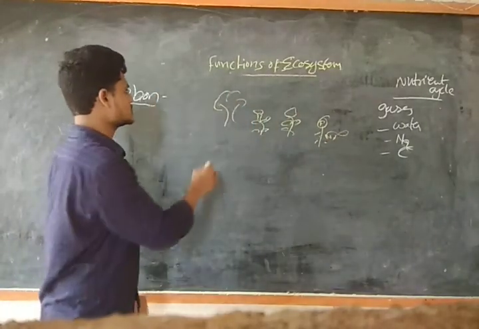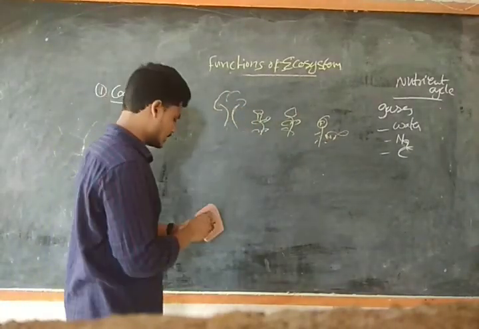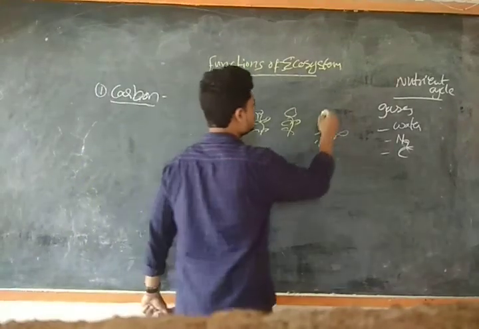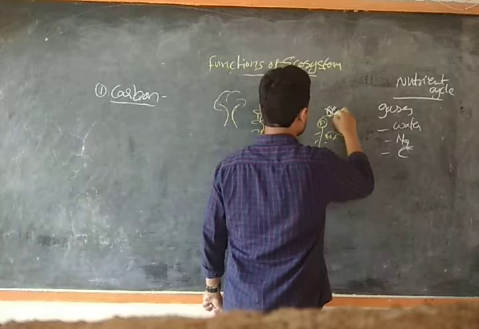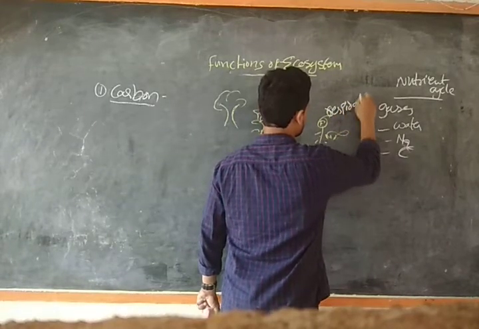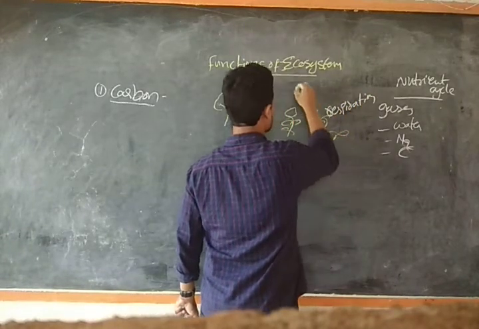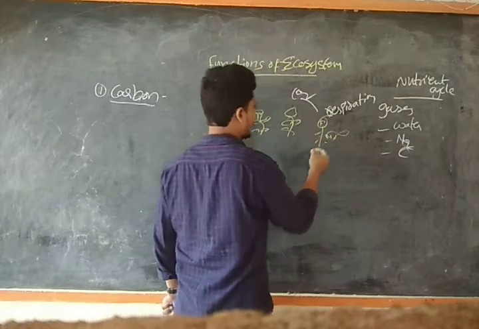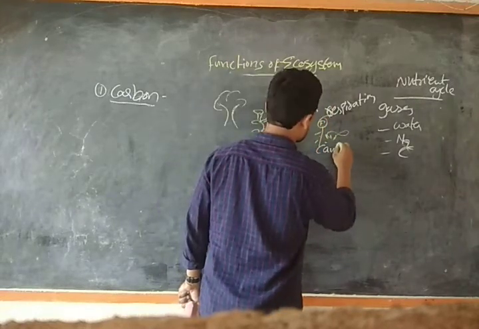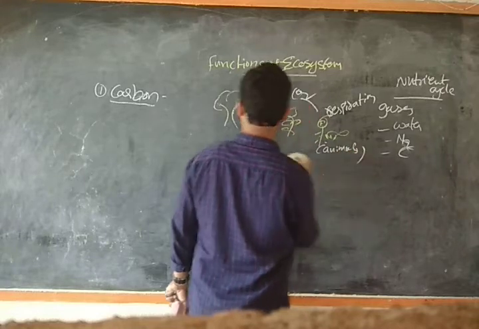So in this process, what happens now? Animals through respiration will release carbon dioxide gas. Okay? These are animals, these are plants.